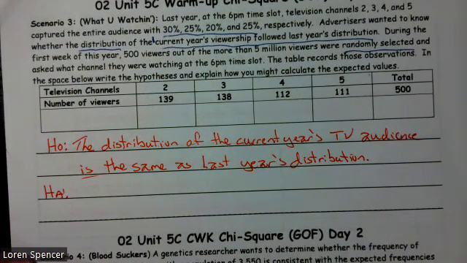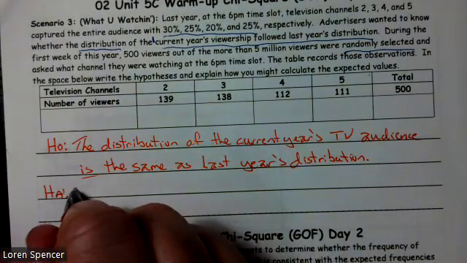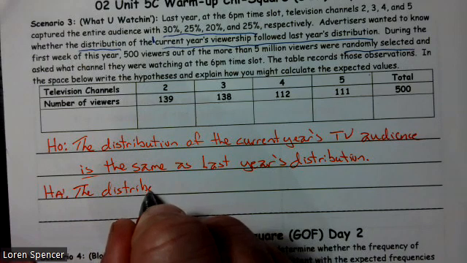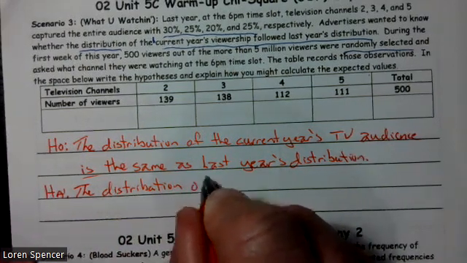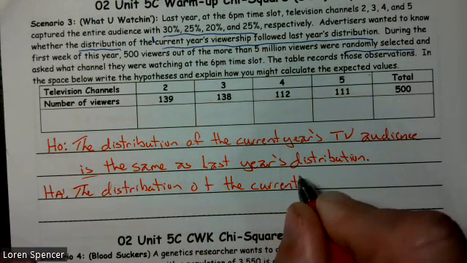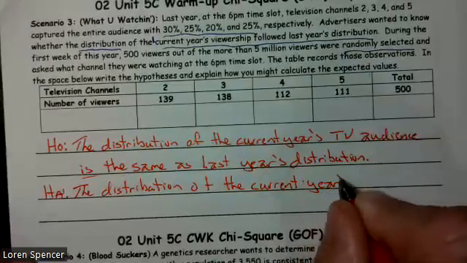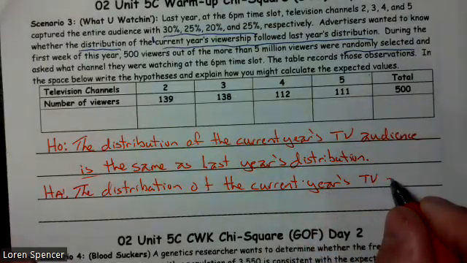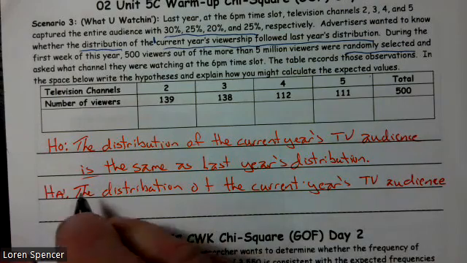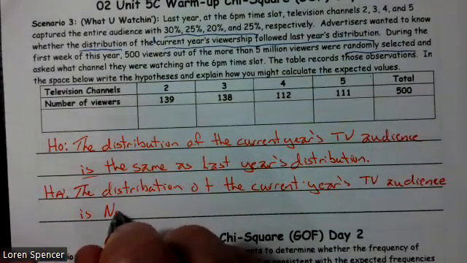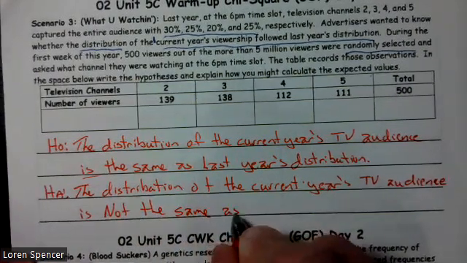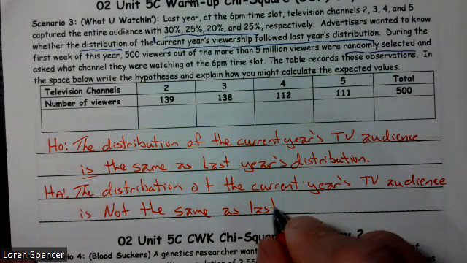So the alternative is going to be a negative statement, and it's always a negative statement. So the distribution of the current year TV audience, or TV viewership, whatever, is not the same as the prior year or as last year's.